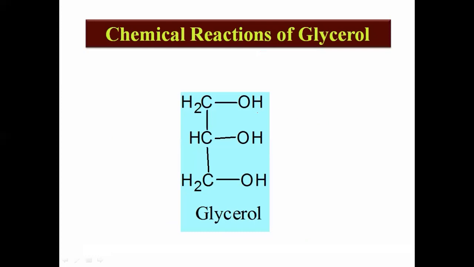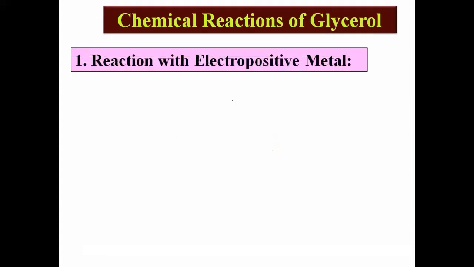That glycerol having 3OH group, and out of that 3OH group, 2 are primary in nature and 1 OH is the secondary. Central OH group is the secondary OH group and remaining 2 are the primary, and therefore this compound shows chemical properties just like primary and secondary monohydric alcohol. Okay, first chemical property, that is reaction with electropositive metal.